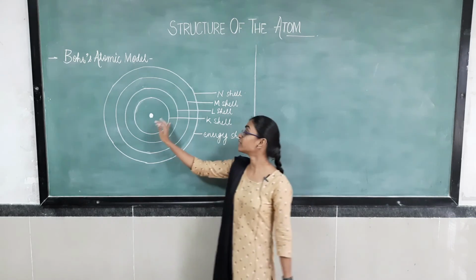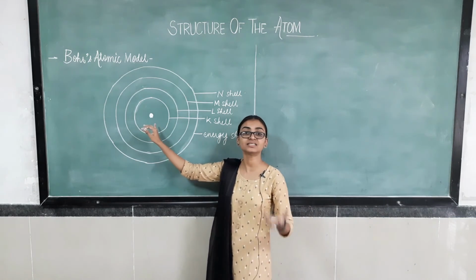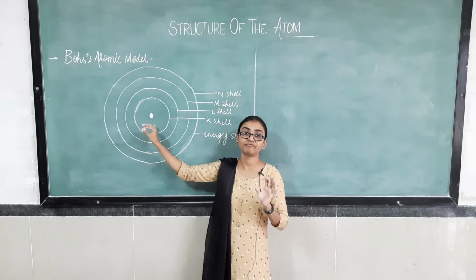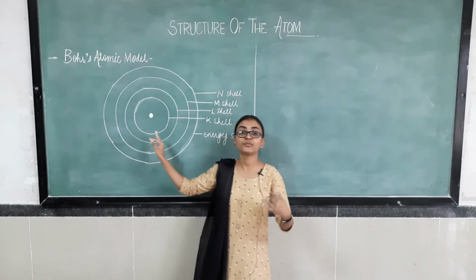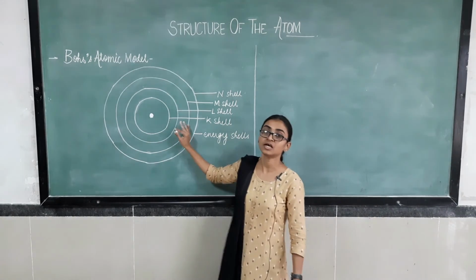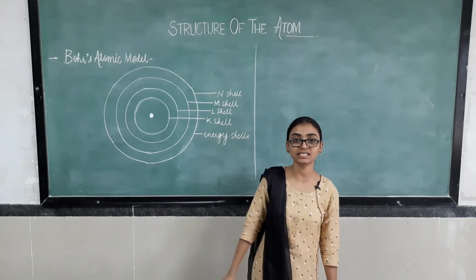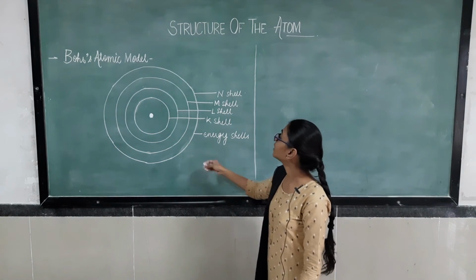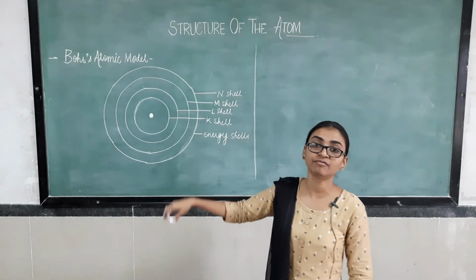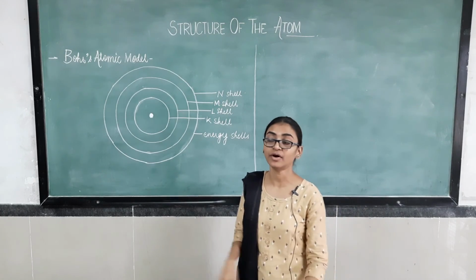This was the model through which we considered the perfect structure of an atom, the structure we are studying nowadays. The structure given by Niels Bohr was recommended as the standard structure for an atom.